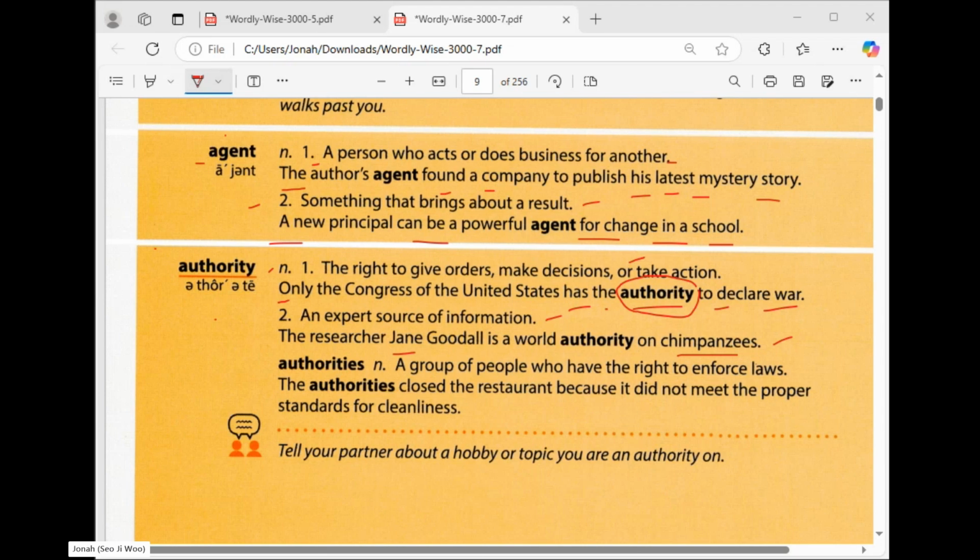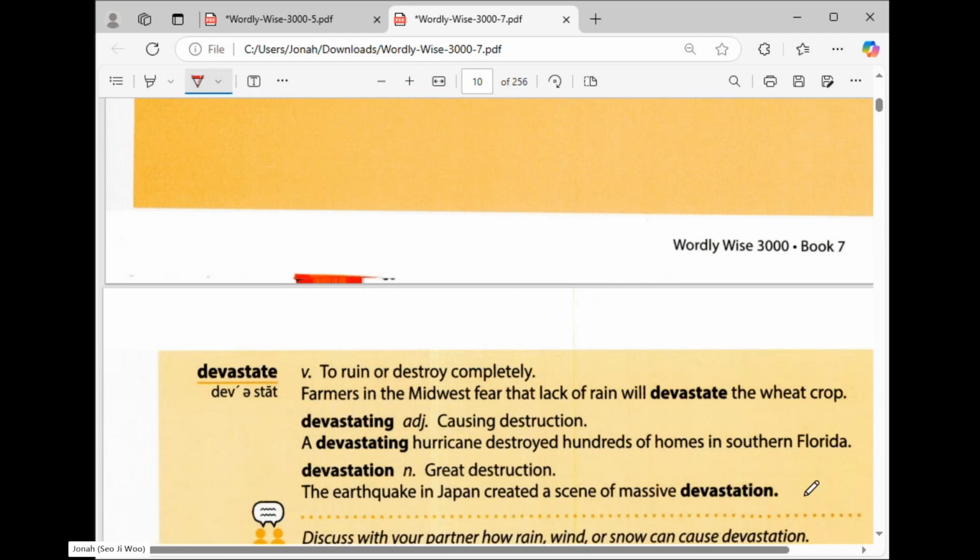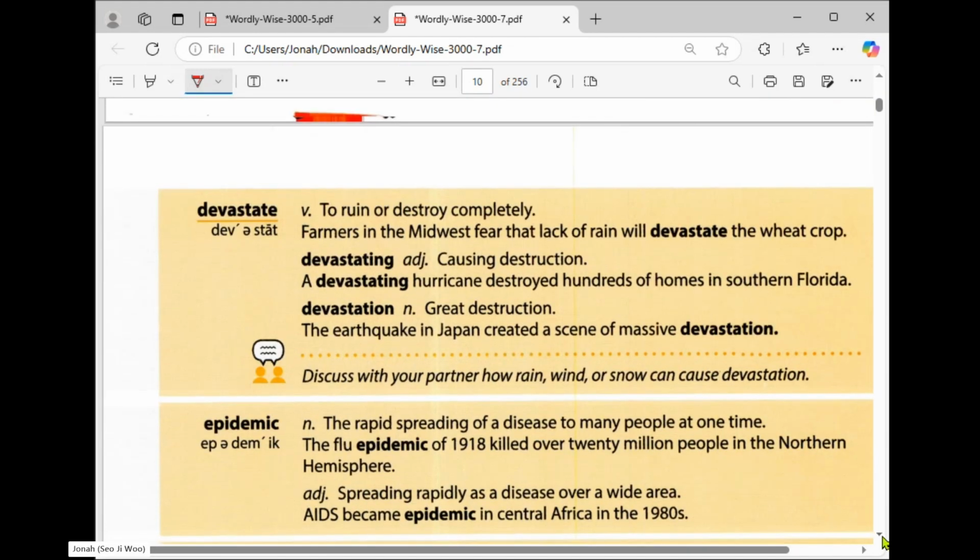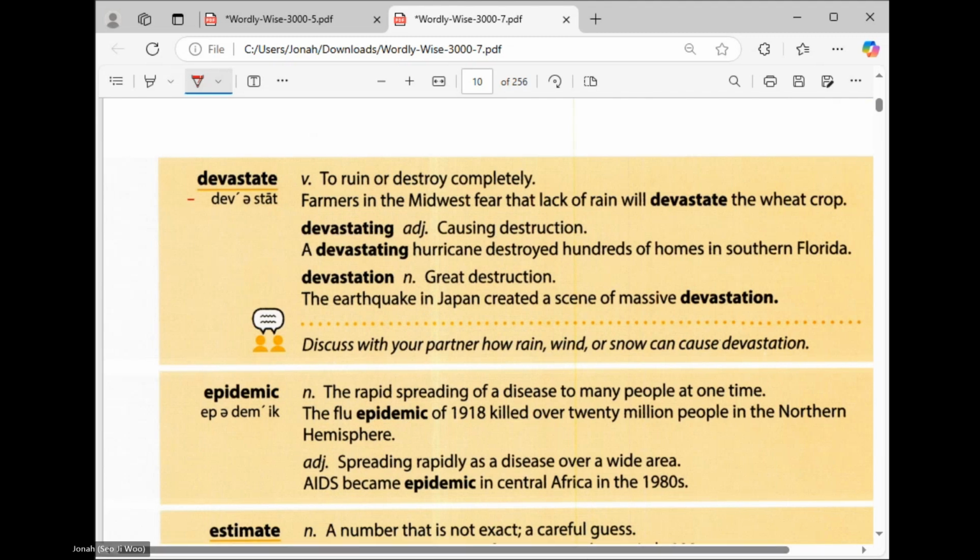Next, another word. Are you familiar with this word? No. Can you read that one for me? Devastate. Okay, devastate is a verb which means to ruin or destroy completely. To ruin or to destroy completely.